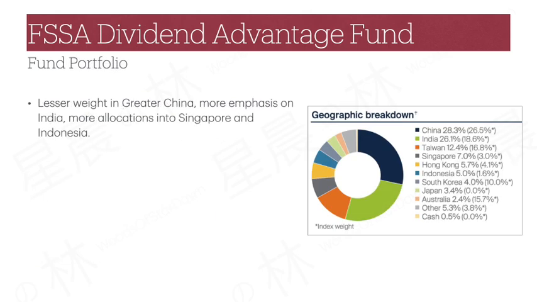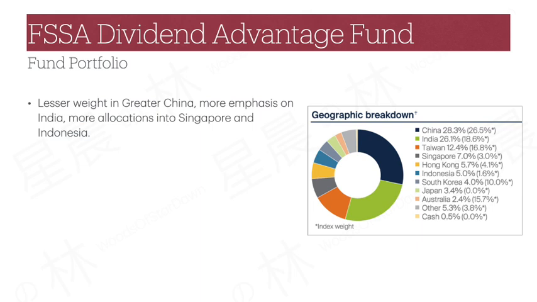Taking reference from the September 2024 fact sheet of either AEP or DIVA, we can see the long-term themes that the investment team has adopted leads to some notable differences in the portfolio compared to the benchmark, though the fund remains well diversified. On geographic breakdown, the fund has lesser allocation in the Greater China region, in particular Taiwan and South Korea.